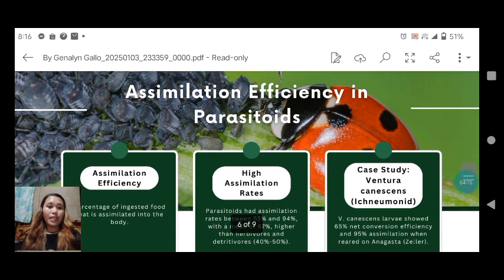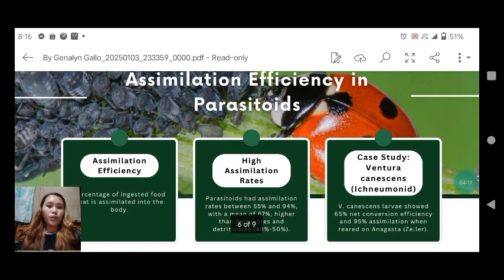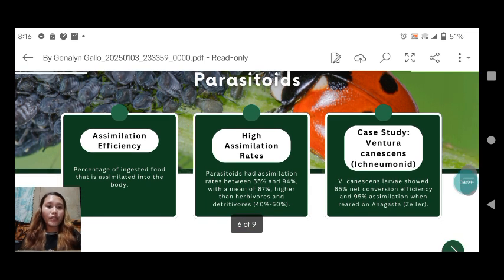Assimilation efficiency in parasitoids. So, what is assimilation efficiency? It is the percentage of ingested food that is assimilated into the body. High assimilation rates. Parasitoids had assimilation rates between 55% and 94% with a mean of 67%, higher than herbivores and detritivores, which is 40% to 50% only.